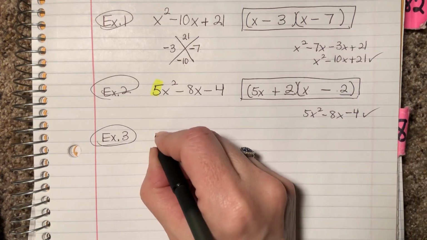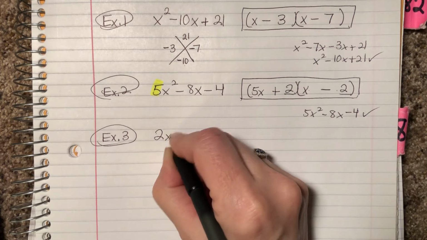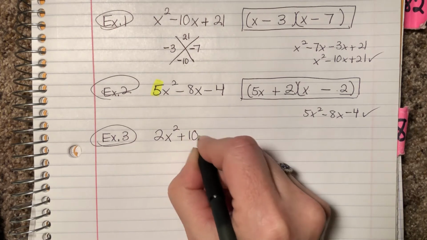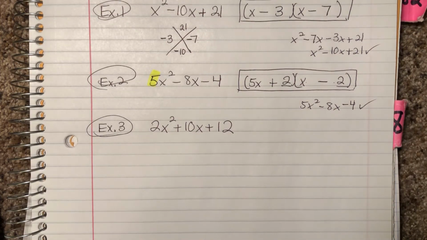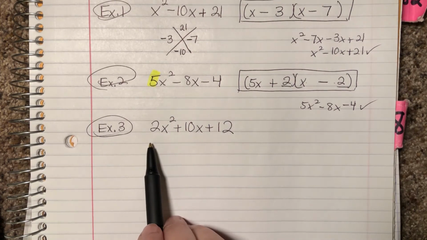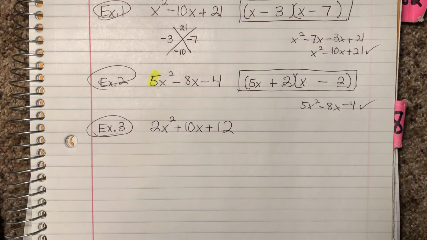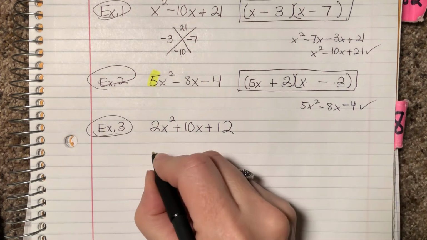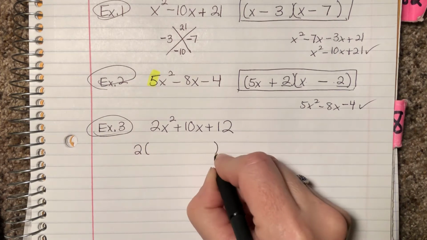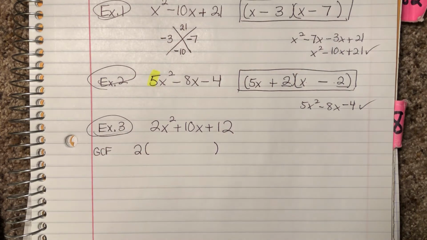Let's go with, okay, I'm going to throw a little bit of a curveball at you here. Now, step 1, don't skip steps. Step 1 says look for GCF. Well, I'm noticing all 3 are even numbers. That tells me they're divisible by 2. So I do have a GCF and I need to pull it out first. So I'm going to go 2 and put my parentheses. This step is only a GCF step. Don't try to combine steps together.